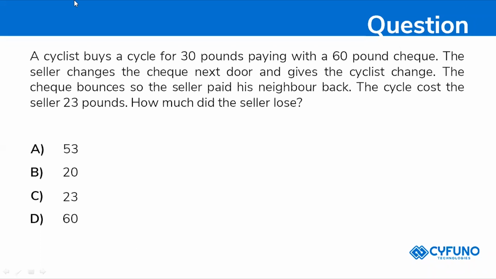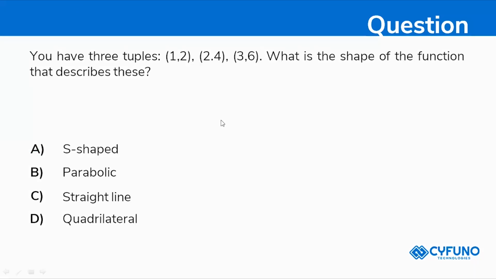So here's your next question. The answer is 53. You have three tuples: 1, 2, 2, 4, 3, 6. What is the shape of the function that describes these? S shape, parabolic, straight line, or quadrilateral?